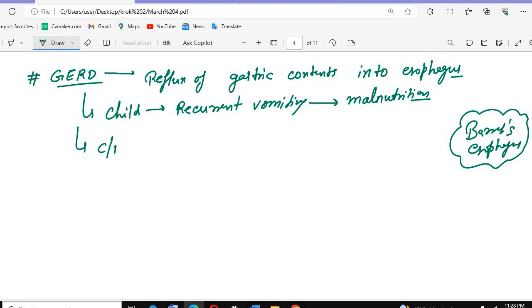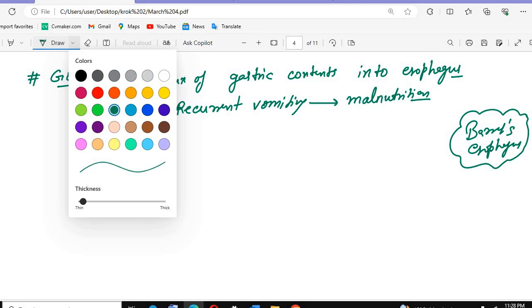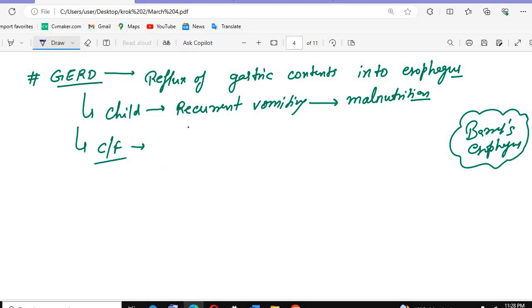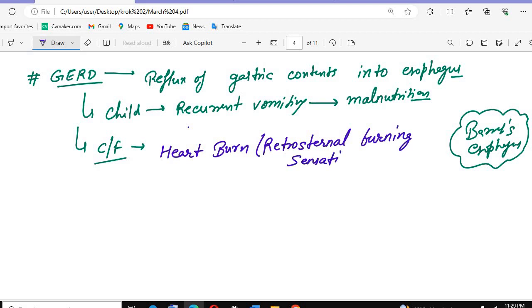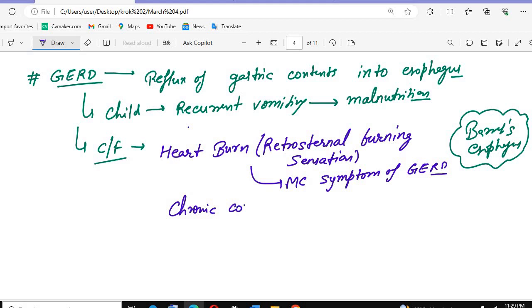What other clinical features do we see in GERD patients? That is heartburn, which we already discussed. We can also call this condition a retrosternal burning sensation. This is the most common symptom of GERD. Along with that, the patients can have chronic cough and wheezing.